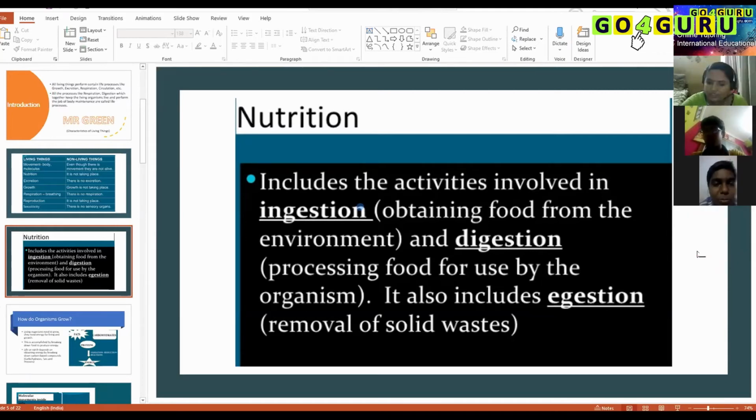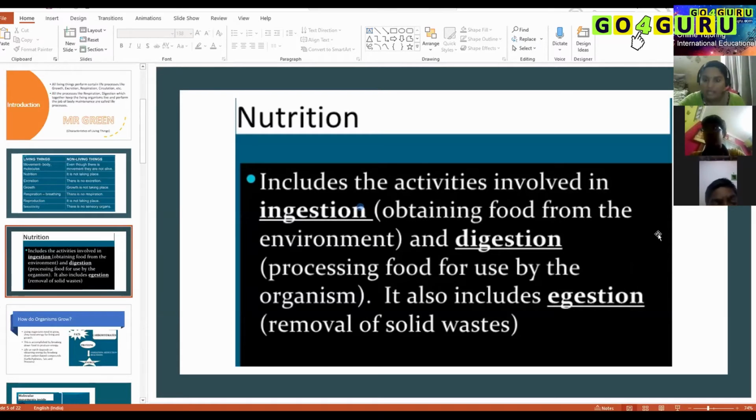Next, there are three processes involved in nutrition: ingestion, digestion and egestion. Ingestion means we are eating food, right? Engulfing food through the mouth is called ingestion. If I have to define ingestion for human beings, then I would say eating food through the mouth is called ingestion.